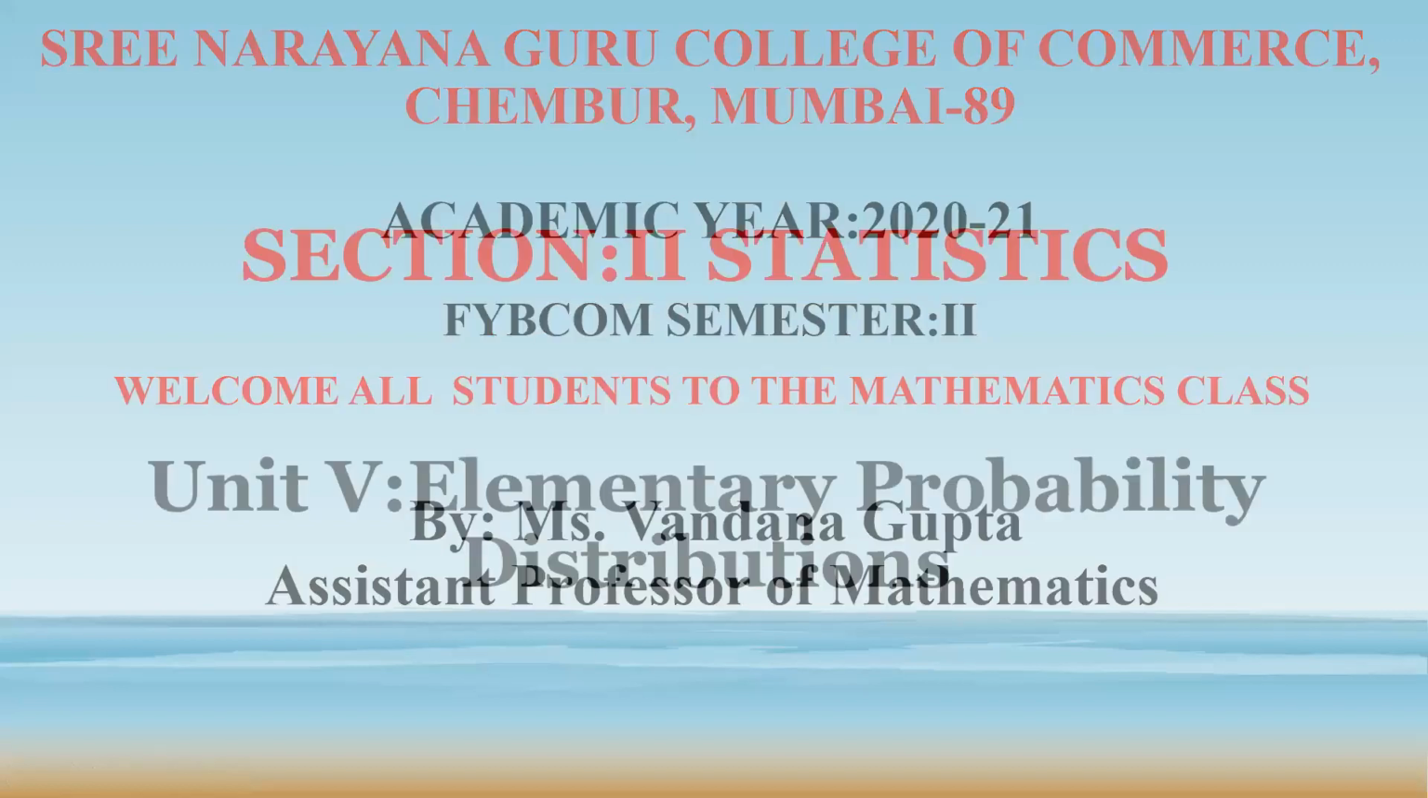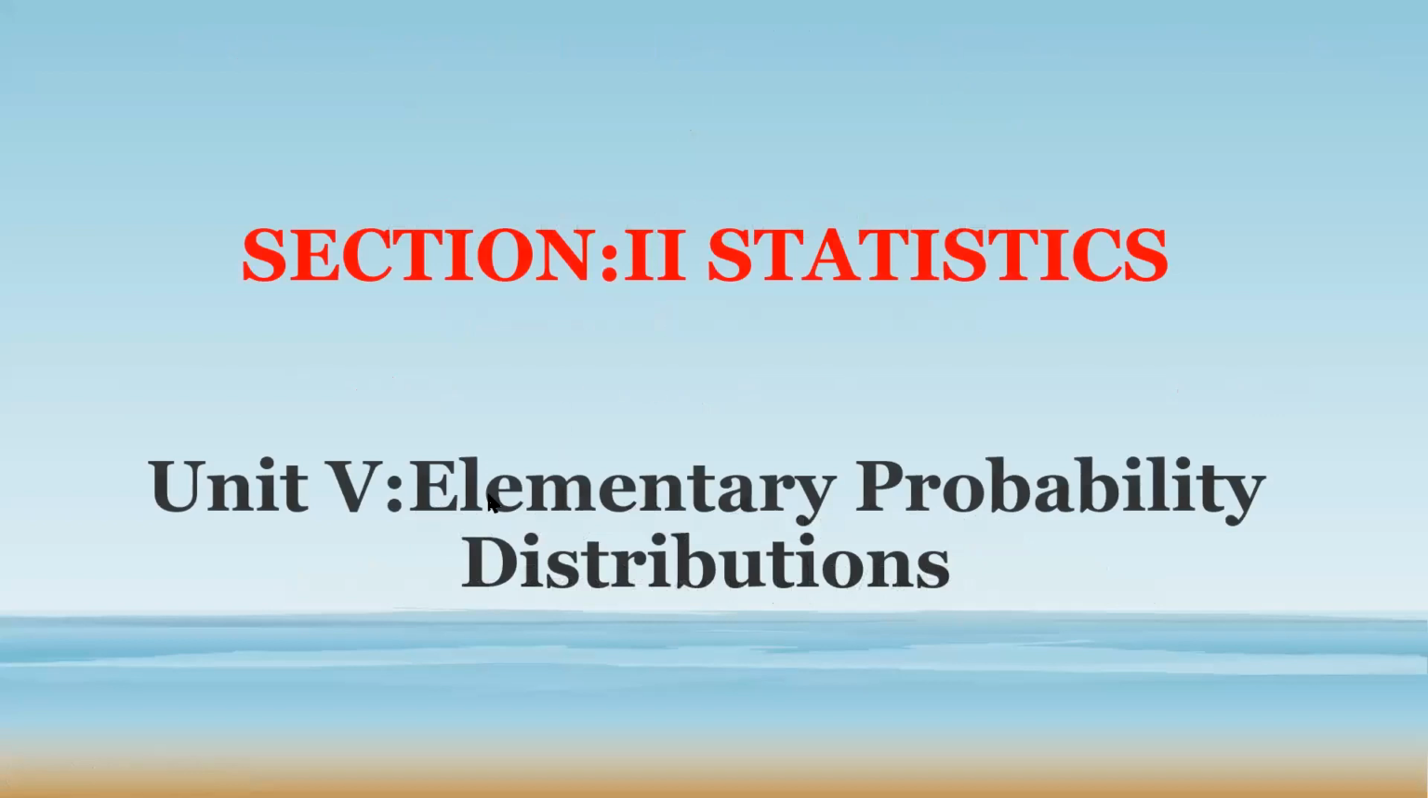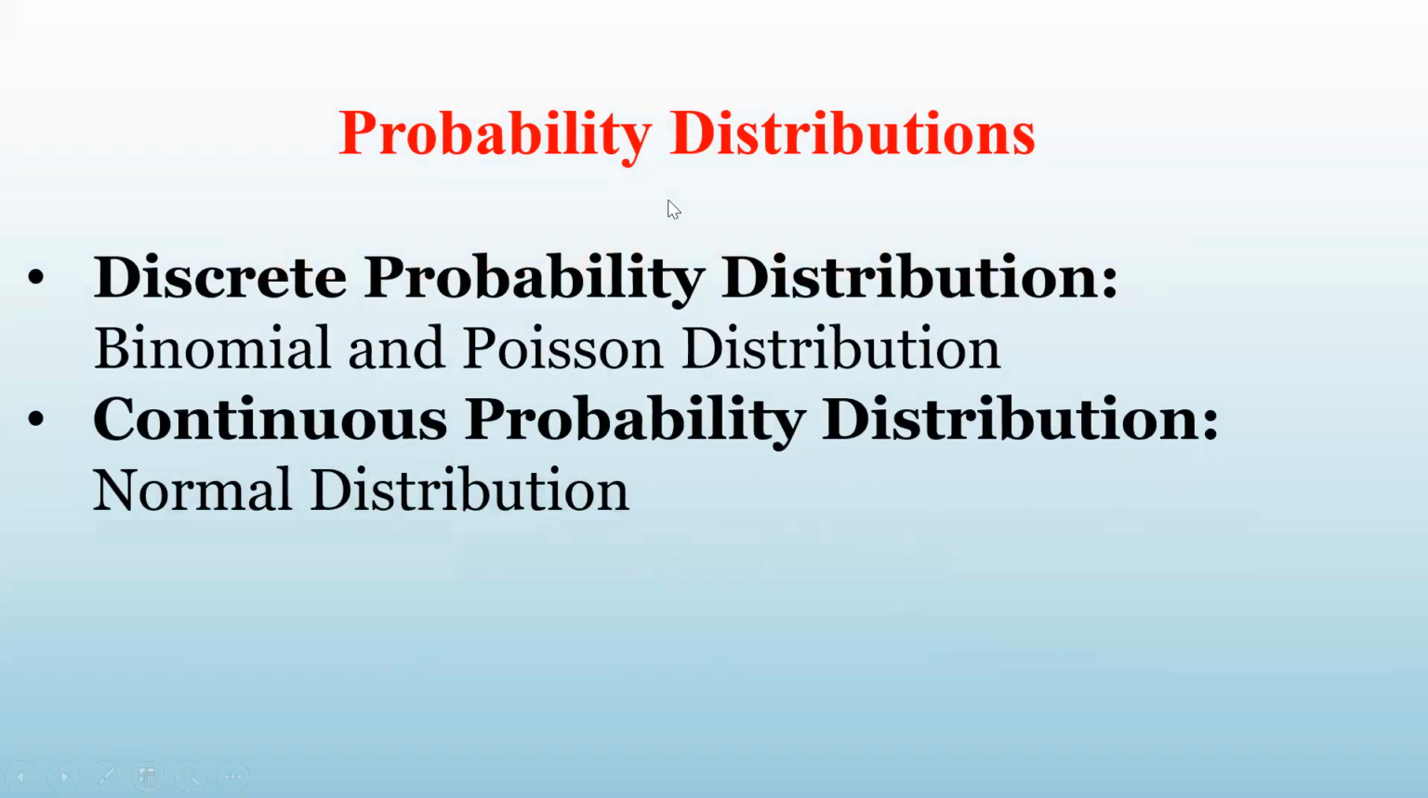We are in our last unit, Unit 5, Elementary Probability Distribution, which is a part of Section 2, Statistics. In this unit, you have to study discrete probability distribution. There are two types of probability distributions: discrete probability distribution and continuous probability distribution. In the last lecture, we started with binomial distribution. We will continue that today, and we will also solve the problems of that.